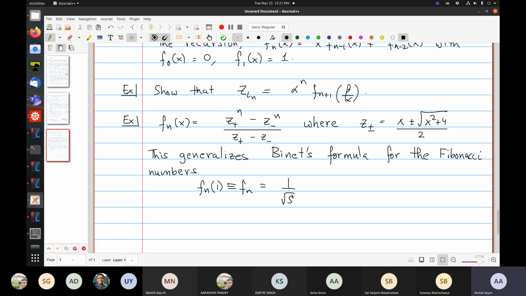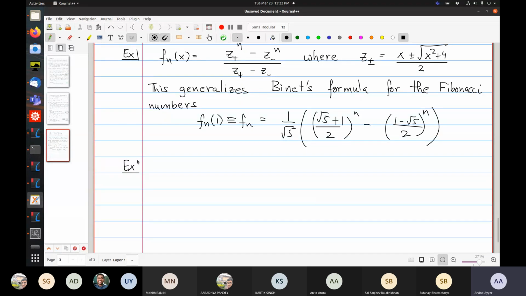This is 1 by square root 5, root 5 plus 1 by 2 to the n minus, I think, root 5 minus 1, or maybe it's the other way around. This minus this should be root 5, yeah, so this is wrong. This is 1 minus root 5. Okay, so this, and you know this is the golden ratio, so that's why there's an intimate connection between the Fibonacci numbers and the golden ratio.